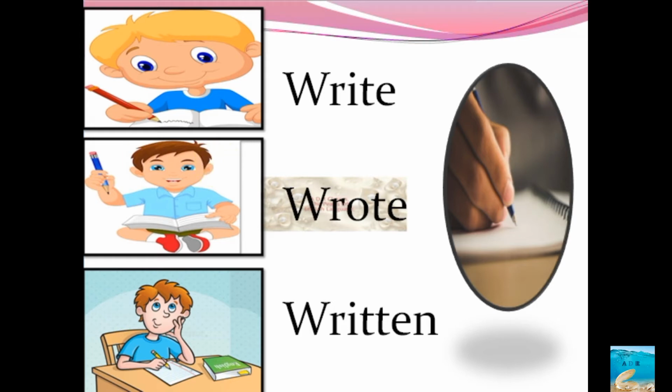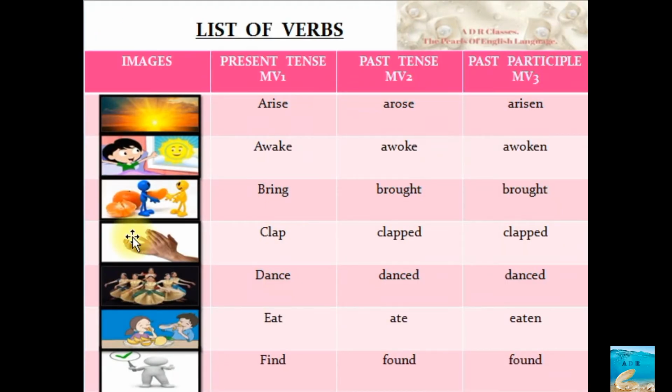Now I have taken some examples for your convenience. Alphabetically I have taken some of the words here, 26 alphabets. So let us see that one by one. Okay, arise, arose, arisen. The first column is the images. See, image also speaks, words also speak.